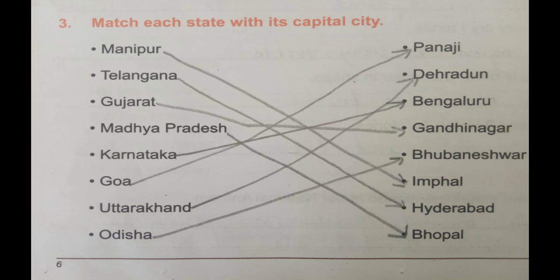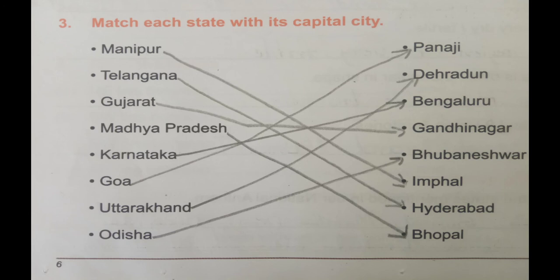Madhya Pradesh, Bhopal. Next, Karnataka, that is Bengaluru. Next, Goa. Yes, Goa's capital city is Panaji. Next one is Uttarakhand, that is Dehradun. Next one is Odisha. Odisha, that is Bhubaneswar.